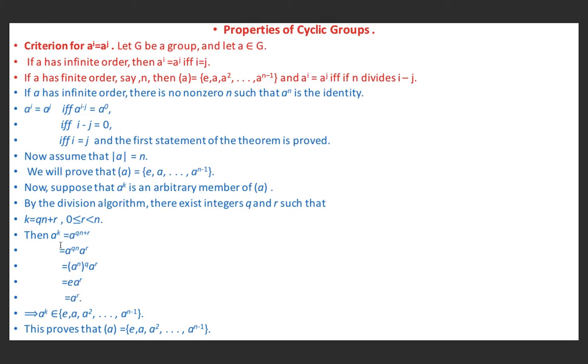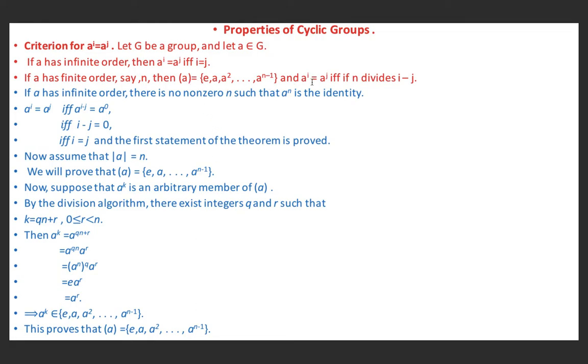So we have proved that a^k is equal to a^r, where a^k is any arbitrary member of the cyclic group generated by a. It means a^k belongs to {e, a, a^2, ..., a^(n-1)}, and it implies the cyclic group generated by a is equal to {e, a, a^2, ..., a^(n-1)}. So now we have proved this first part.